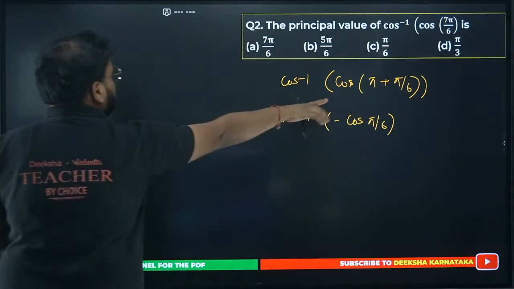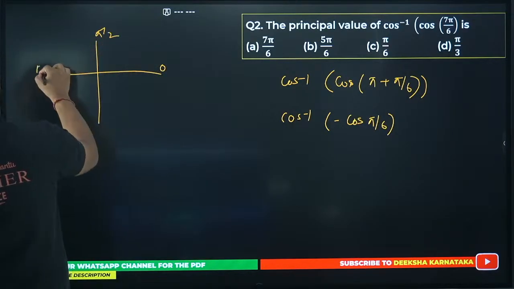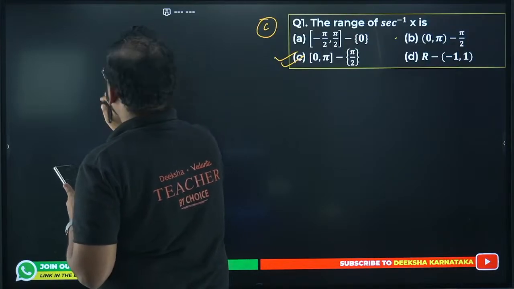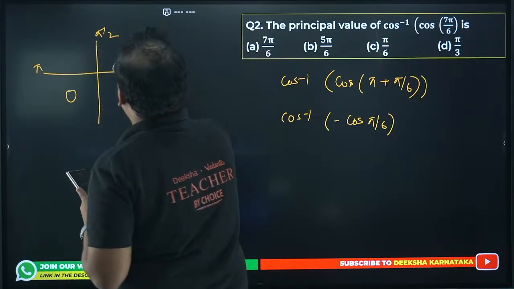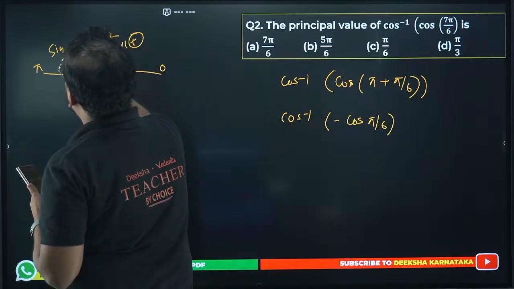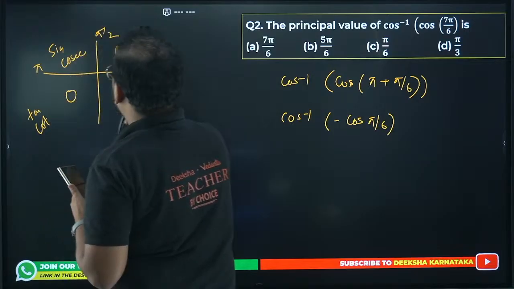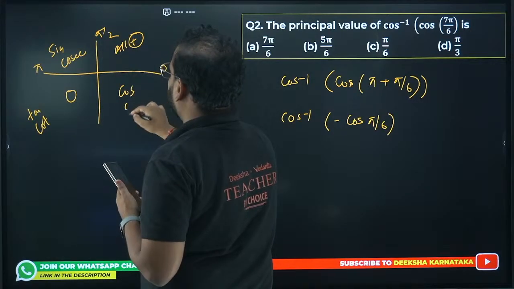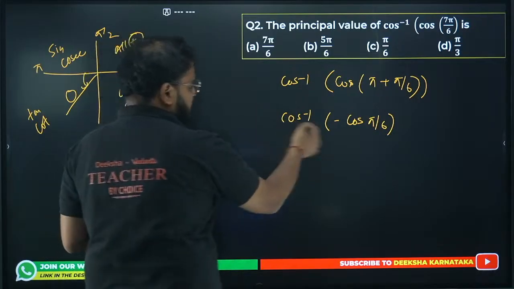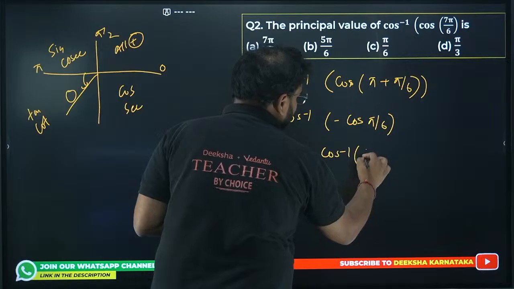Remember, cos pi plus pi by 6, third quadrant, right? This is 0, this is pi by 2, and this is pi. Pi plus some angle will be in this quadrant. And here we have all positive. Here we have sine and cosec positive. Here we have tan and cot positive. Here we have the cos and sec. So pi plus some angle will be in this quadrant. Hence it is negative. Cos inverse of minus value is nothing but pi minus cos inverse of that value.